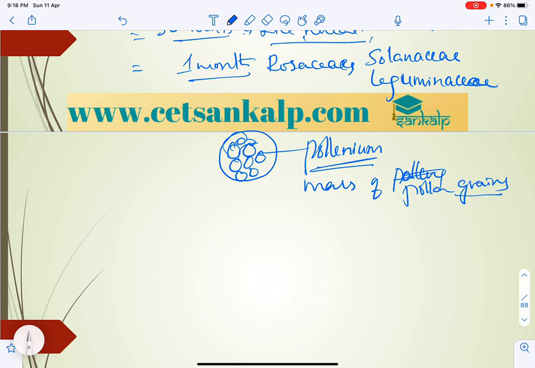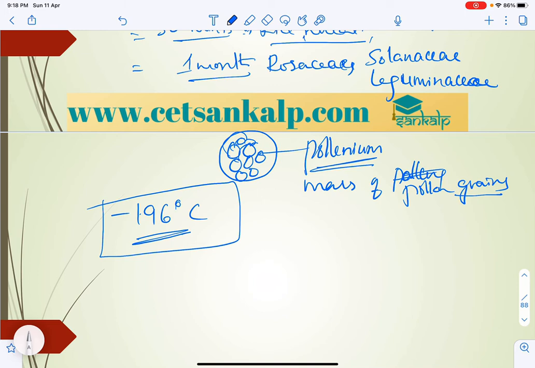Sometimes the agent, the insects, will carry the entire mass of pollen grains, transferred as a unit. That is what happens in the case of pollinium. Next, sometimes we can store the pollen grains in liquid nitrogen, at minus 196 degrees Celsius.